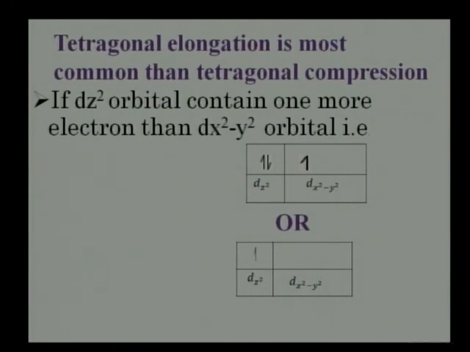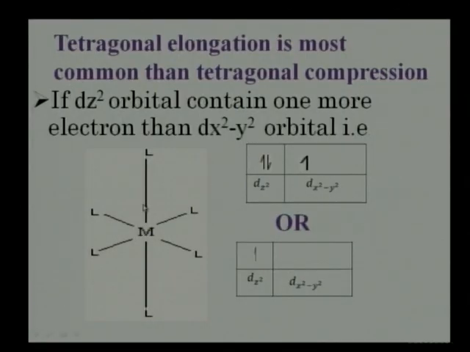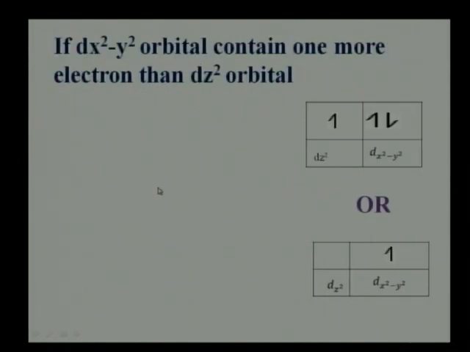Tetragonal elongation is more common than tetragonal compression, because generally electrons prefer to enter the dz square orbital that is lower in energy, and therefore there is always an excess of electrons present in dz square orbital, and therefore more repulsions along dz square orbital. So tetragonal elongation is more common than tetragonal compression.